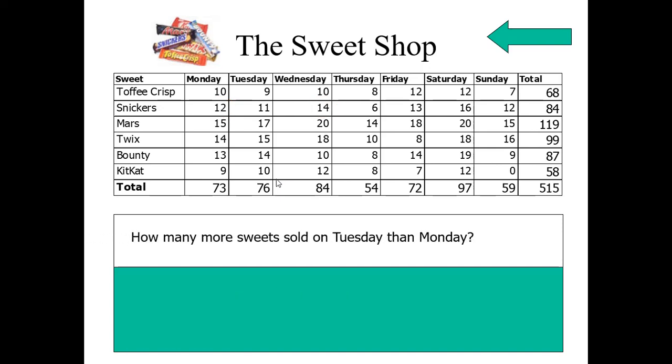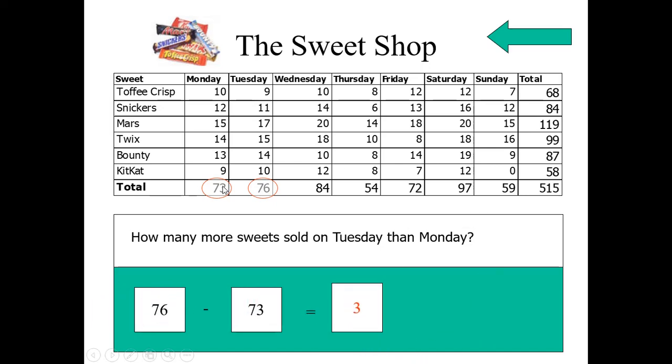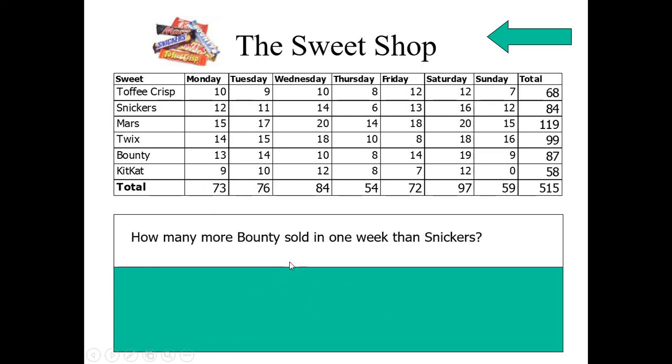Next question is, how many more sweets sold on Tuesday than Monday? Total sweets on Tuesday 76, on Monday 73. Hence the number of more sweets on Tuesday than Monday is 76 minus 73, which is 3. Like that, another question.